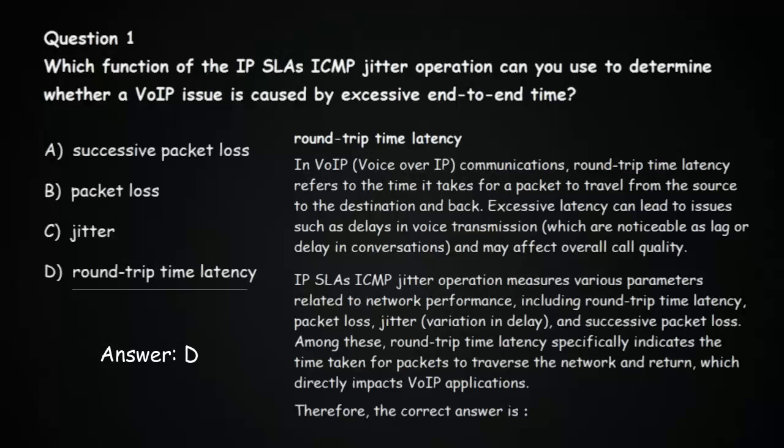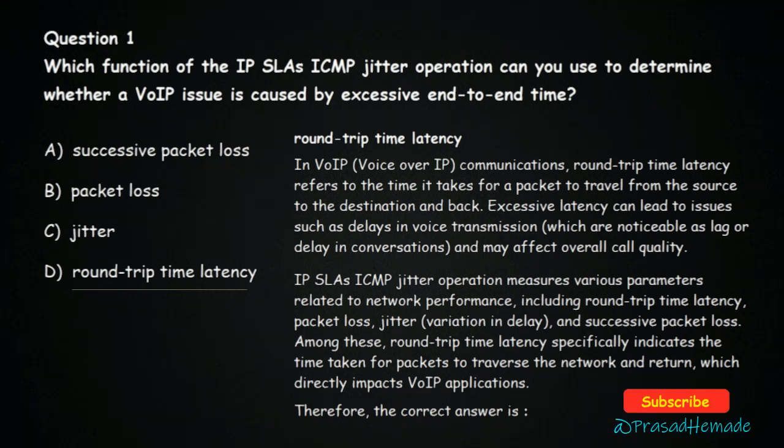to the destination and back. Excessive latency can lead to issues such as delays in voice transmission and may affect overall call quality. IP SLA ICMP jitter operation measures various parameters related to network performance, including round-trip time latency, packet loss, jitter, and successive packet loss. Among these, round-trip time latency specifically indicates the time taken for packets to traverse the network and return, which directly impacts VoIP applications. Therefore, the correct answer is D.